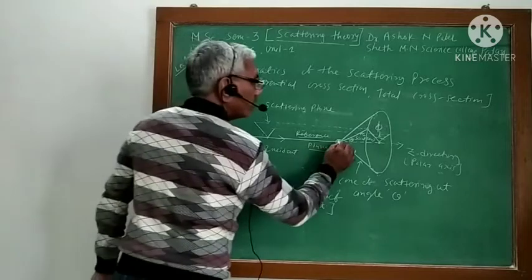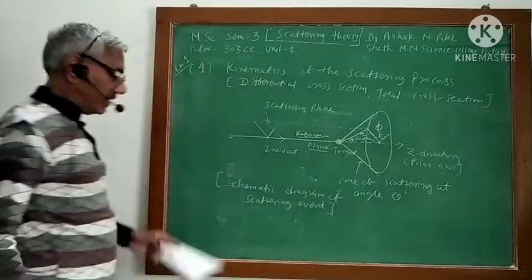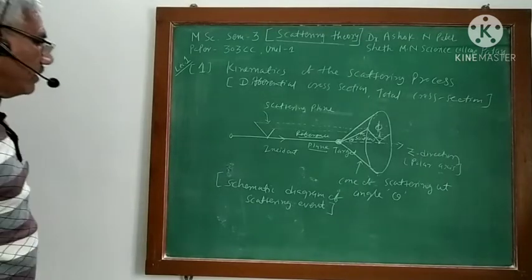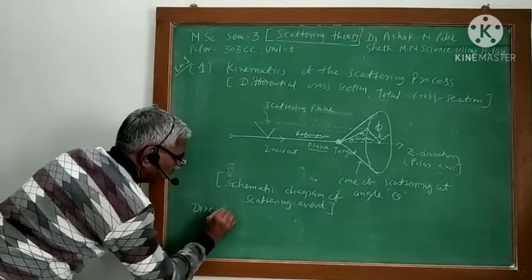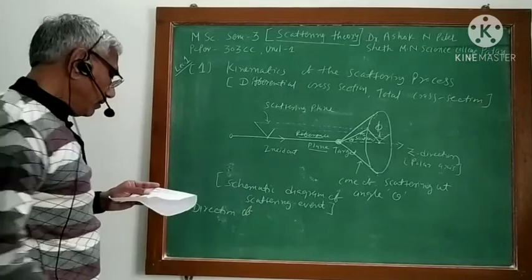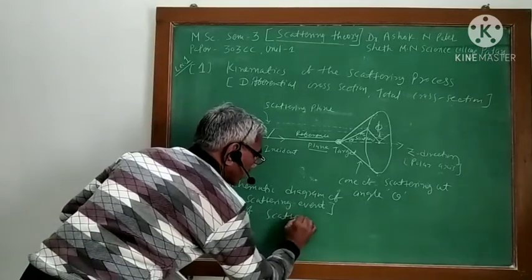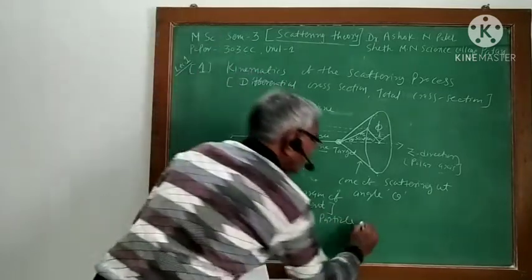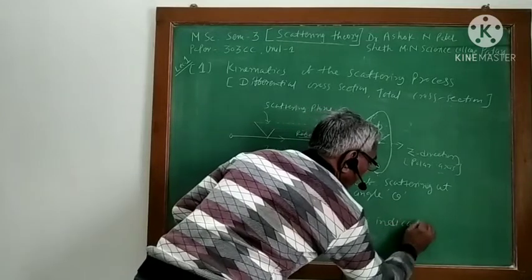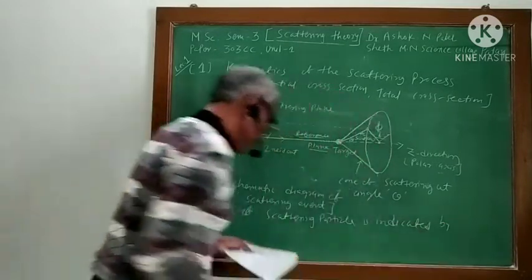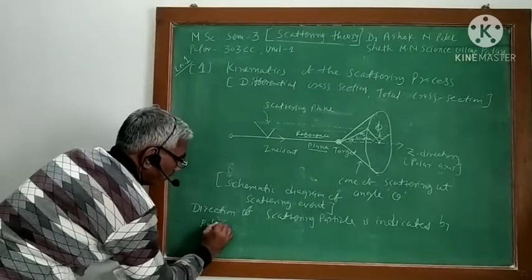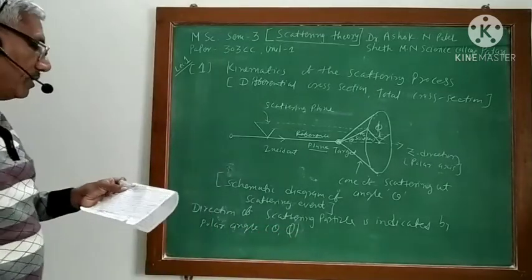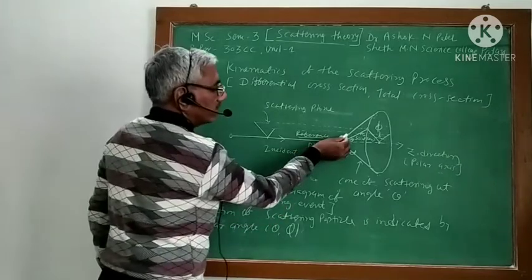So now the origin of r, theta, phi is at the center, and the direction of the scattering particle is indicated by the polar angle theta and phi.